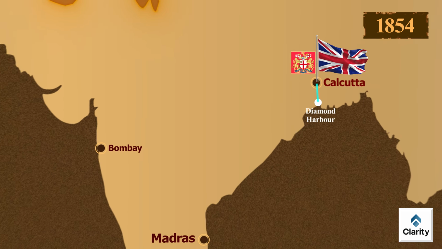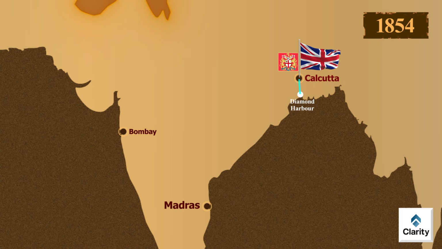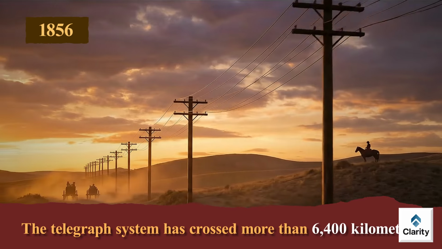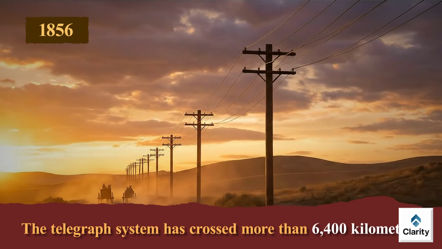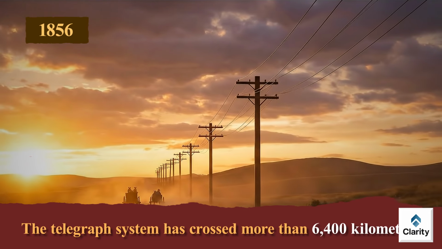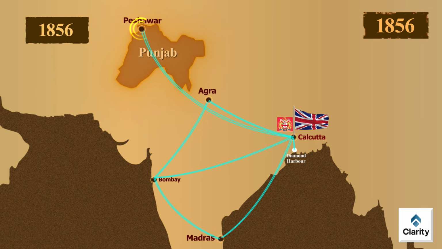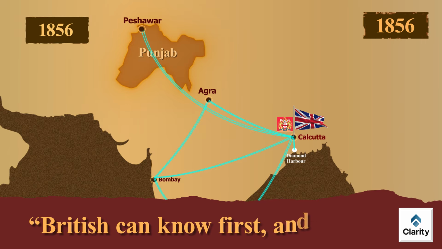By 1854, Calcutta is linked by telegraph with important centers like Agra, and from where it connects towards big cities like Bombay and Madras. And by 1856, the telegraph system has crossed more than 6,400 kilometers, linking major hubs including Calcutta, Agra, Bombay, Madras, and even Peshawar. So now the British can know first and act first.